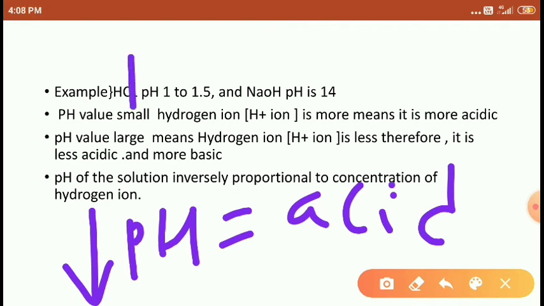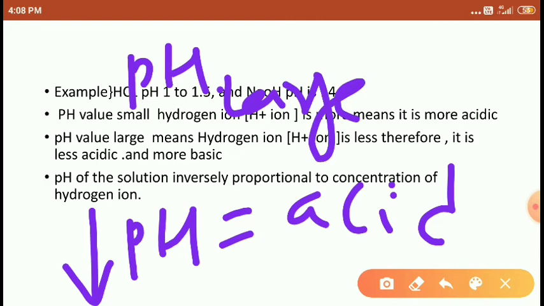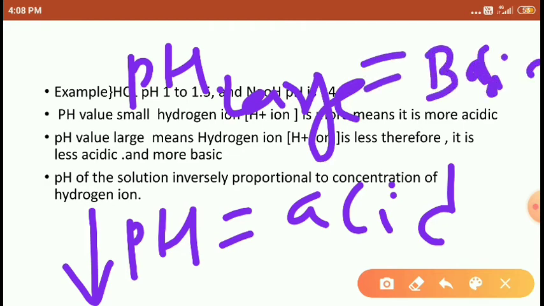If the pH value is large, it is basic. A small pH value means more hydrogen ions. A large pH value means fewer hydrogen ions, so it is basic.